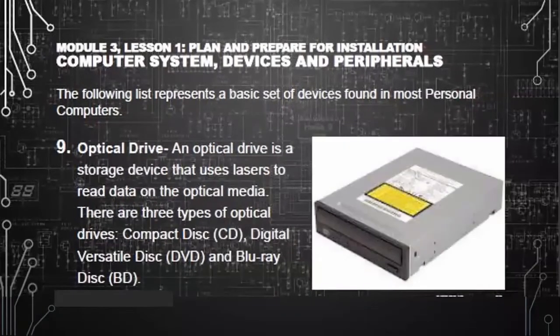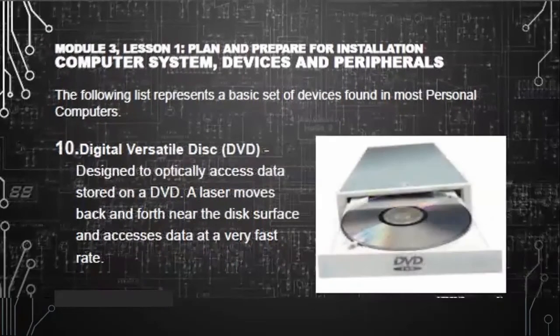The optical drive is a storage device that uses lasers to read data on the optical media. There are three types of optical drives: the compact disc or the CD, the digital versatile disc or the DVD, and the Blu-ray disc or the BD. The DVD drive is designed to optically access data stored on a DVD. A laser moves back and forth near the disc surface and accesses data at a very fast rate.